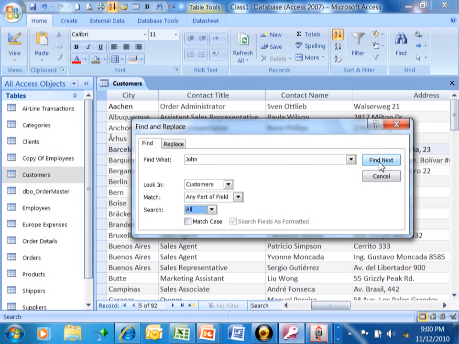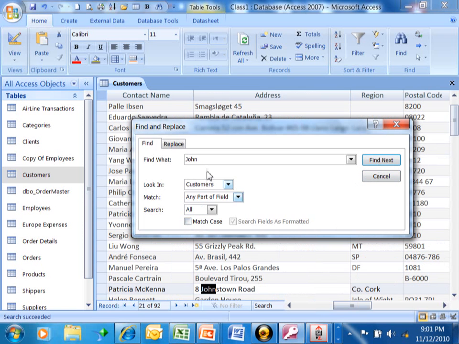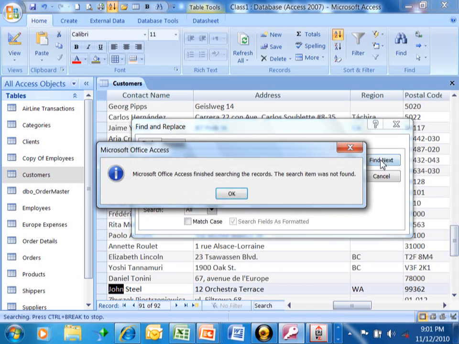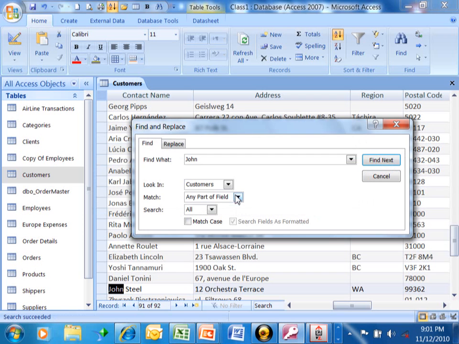So I want to pick Find Next. Notice how this time it found the word John in the address field, and it says 8 Johnstown Road. The reason it found it there is because we said look in any field, and that we're going to match any part of the field. So that's why it found it in the middle of the address field, as we can see. I'm going to pick Find Next again. I'm not sure if there's another John in here. Okay, here's a John Steele. So that time it found it in the contact name. Alright, then we're going to click on OK.